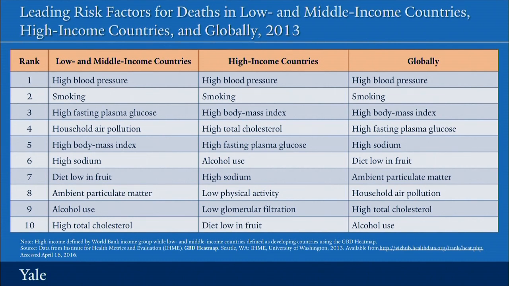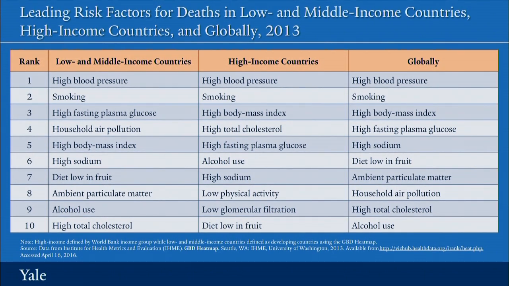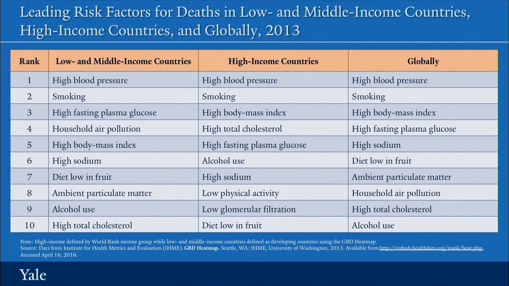And indeed, what we see is high blood pressure, smoking, high body mass index, obesity, high fasting plasma glucose, high sugar, high sodium diet, low in fruit, ambient particulate matter, outdoor pollution, indoor air pollution, total cholesterol, and alcohol use. And in fact, when we look at the 10 leading risk factors for deaths globally, all of them relate to non-communicable diseases.